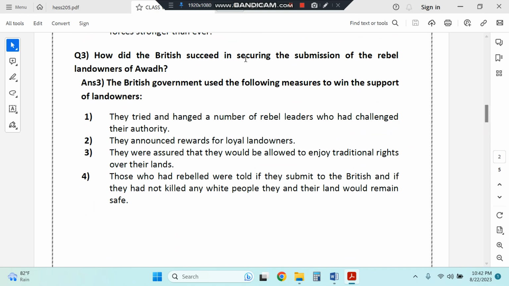How did the British succeed in securing the submission of rebel landowners of Awadh? So first of all, the British tried and hanged a number of rebel leaders who had challenged their authority. They announced rewards for loyal landowners. They were assured that they would be allowed to enjoy traditional rights over their lands. Those who rebelled were told if they submit to the British and if they had not killed any white people, then they can have their land back and it will remain safe.